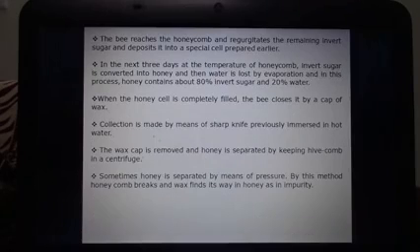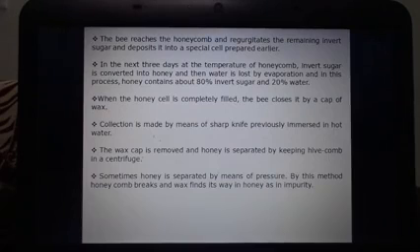Then the bees reach the honeycomb and regurgitate the remaining invert sugar and deposit it into special cells prepared earlier. In the next 3 days, at the temperature of the honeycomb, the invert sugar is converted into honey, and water is lost by evaporation. In this process honey contains about 80% invert sugar and 20% water. When the honey cell is completely filled, the bees close it with a cap of wax.